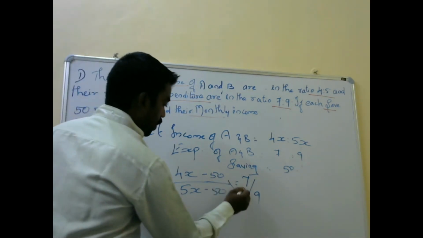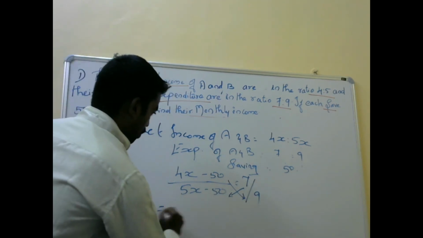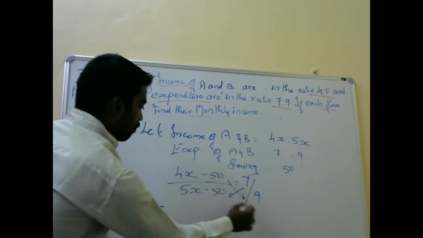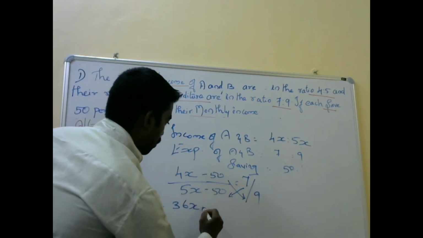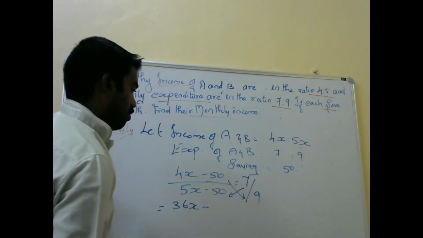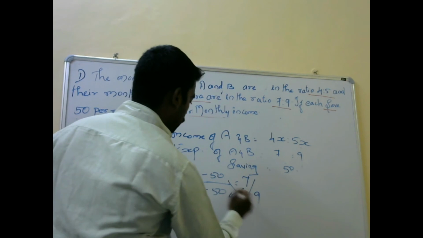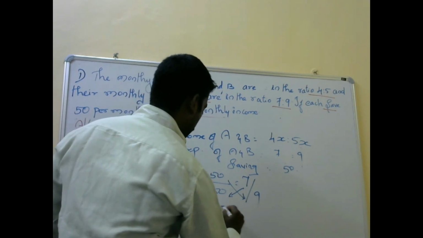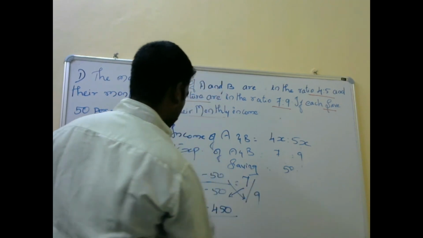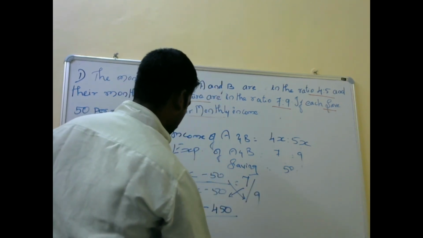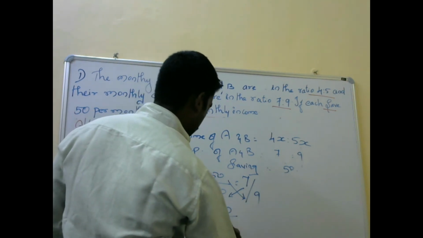When you cross multiply, you will get 9 4s are 36x minus 9 5s are 450 equals 7 5s are 35x minus 7 5s are 350.